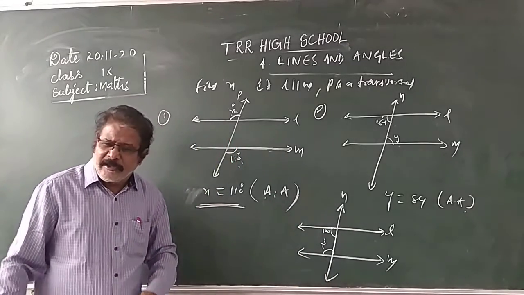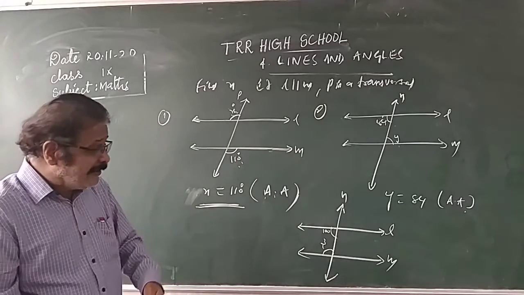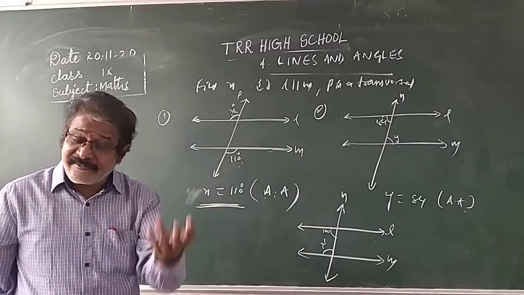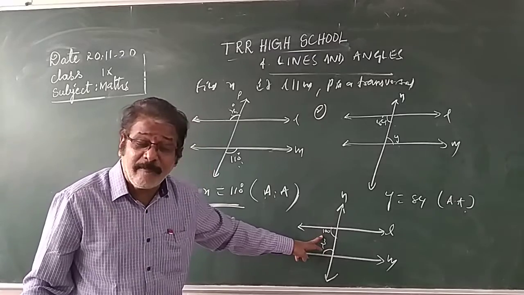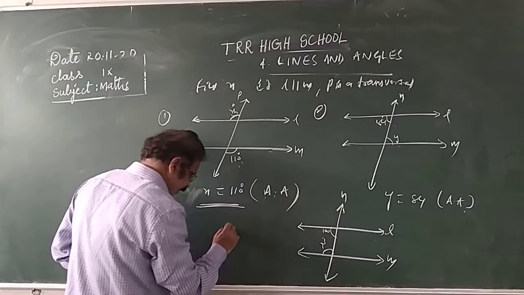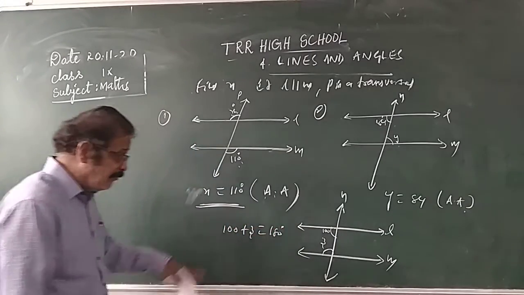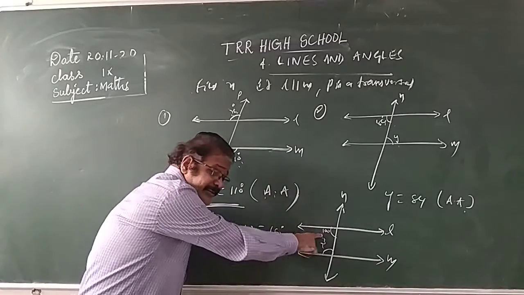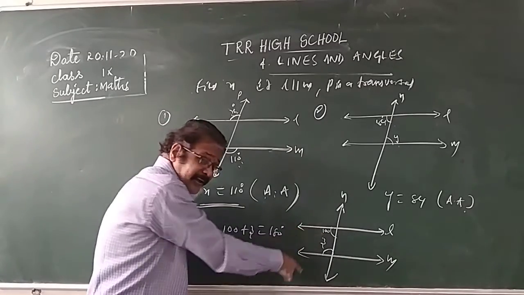Just now I told you, if a transversal intersects a pair of parallel lines, the interior angles on the same side of the transversal are supplementary. The angles formed on the same side of the transversal sum to how much? 180 degrees, supplementary. 100 plus Z is equal to how much? 180 degrees. Why? The sum of the interior angles on the same side of the transversal is supplementary.